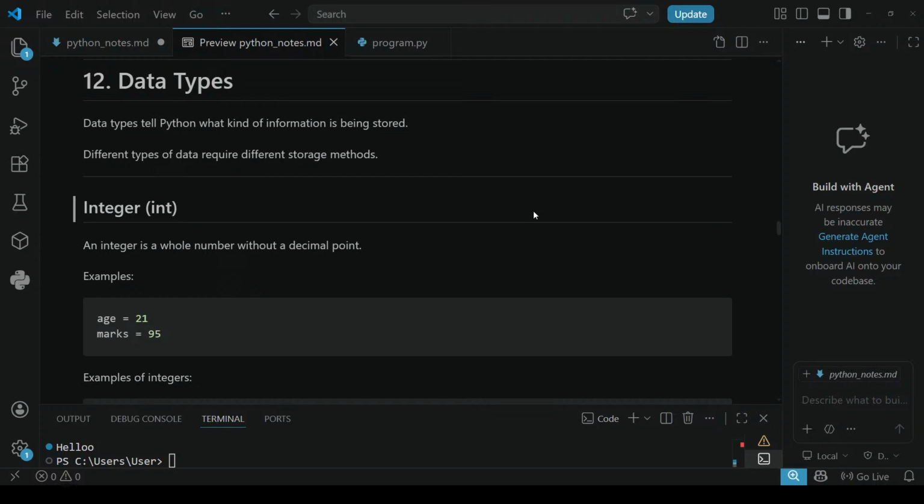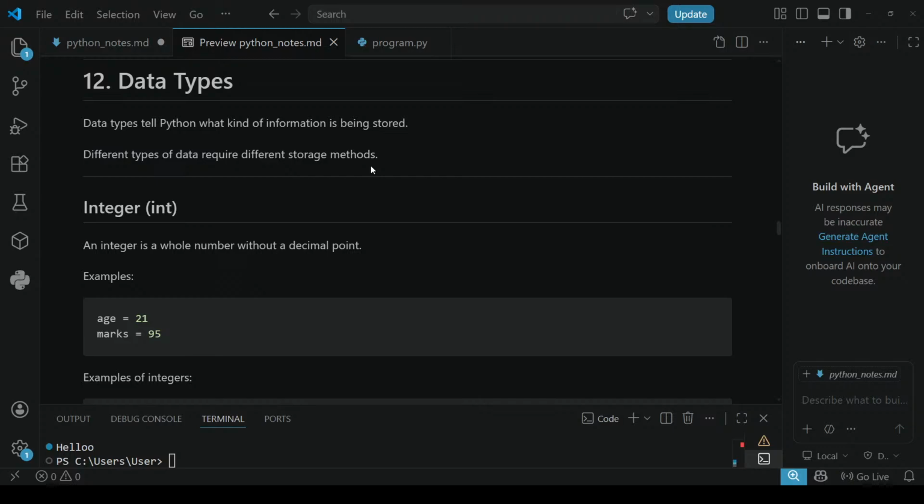Like age is equals to 21. It might be an int, float, boolean, like that. For age, many times we use int because 21 is an integer. So we use int there. Like that, what type of data types we should use in Python for storing the kind of information, to tell that, data types are used in Python. Next, different types of data will require different storage methods.